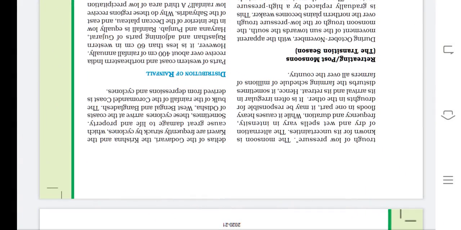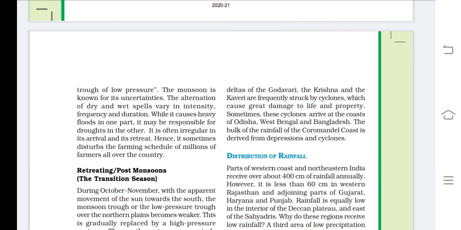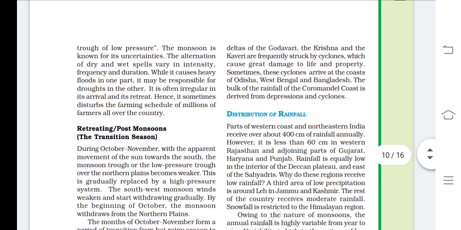So with such variations in frequency and intensity, one part is suffering from flood and the other part is suffering from drought. Hence, droughts are possible. The monsoon is often irregular in its arrival and its retreat. Hence, it sometimes disturbs the farming schedule of millions of farmers all over the country, because we cannot predict the rainy season. It can be at any time. So this can harm the farmers' crops also.